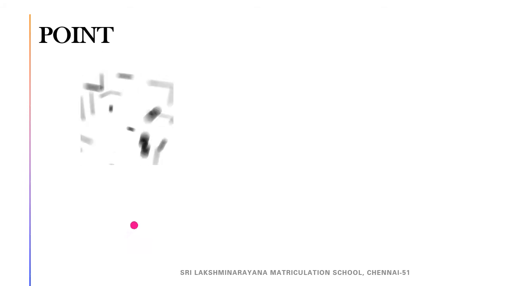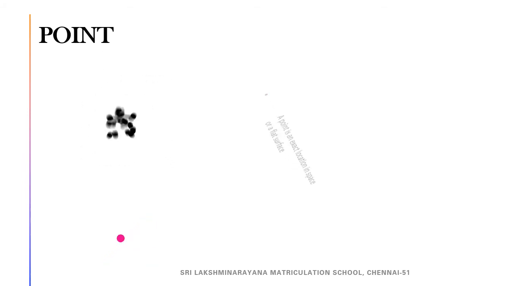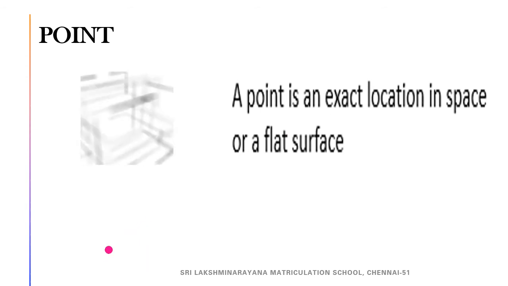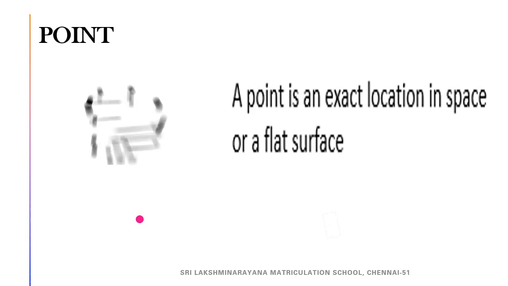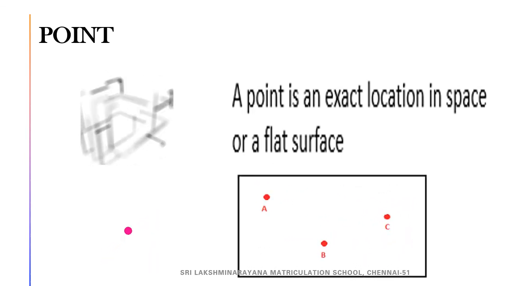Children, we will see about point. What is a point? It is a dot. A point is an exact location in space or a flat surface. So, we will denote the point with a capital letter.